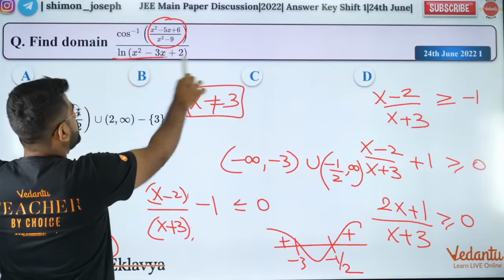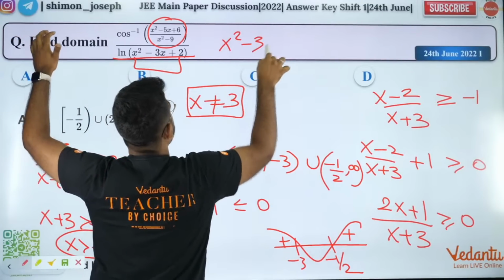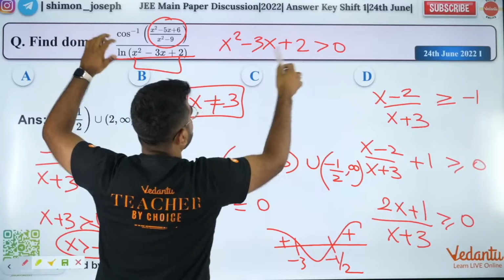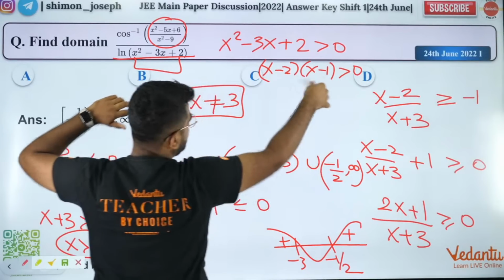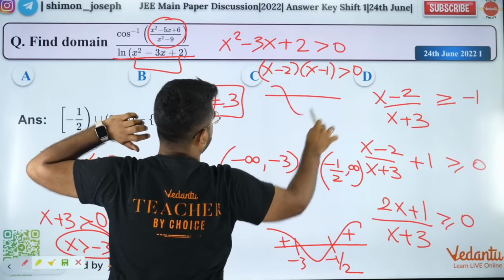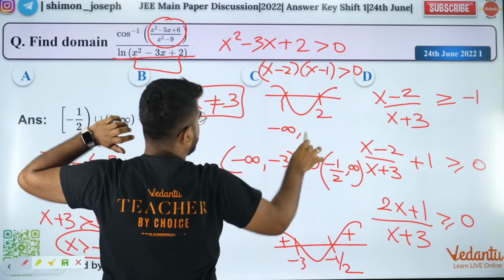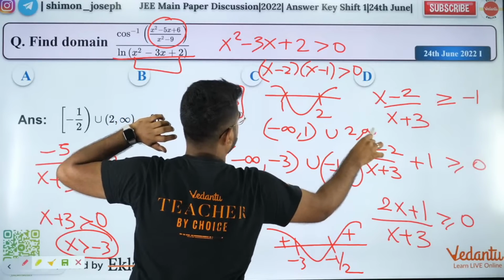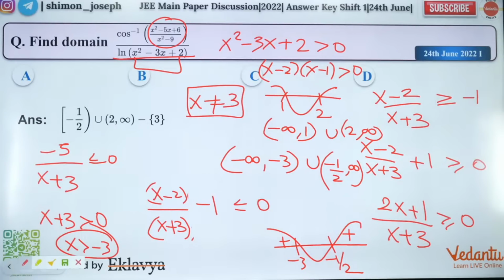But now you have the denominator also. For ln to be defined, the quantity inside should be greater than 0. If I factorize, it is x minus 2 into x minus 1 is greater than 0. Now you can solve it. If I solve it, what will I get? So this is 1, this is 2. I'll get minus infinity to 1, union 2 to infinity. Now take the intersection of all of them, you will get the answer. That is how you do it.